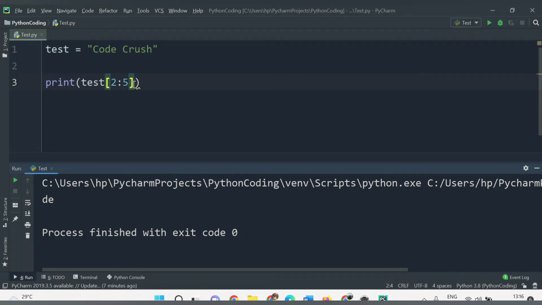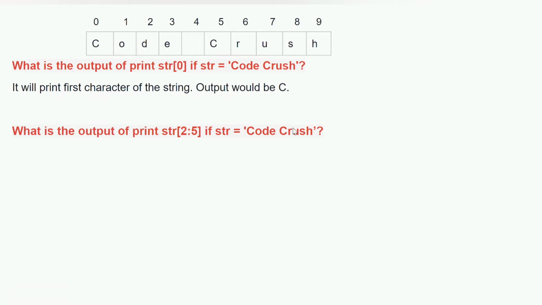If I say here 6, then you can notice the difference. We are getting here D, E, space and C. So in this way, you need to remember how the slicing works. It will print characters starting from third to fifth. So third character, that is second position. Output would be DE space.